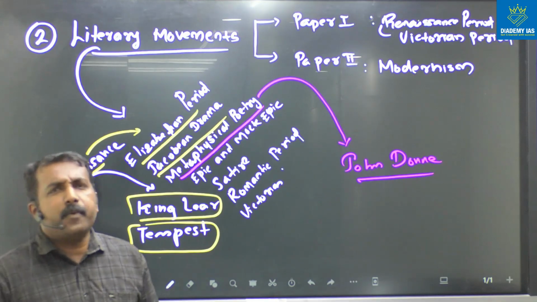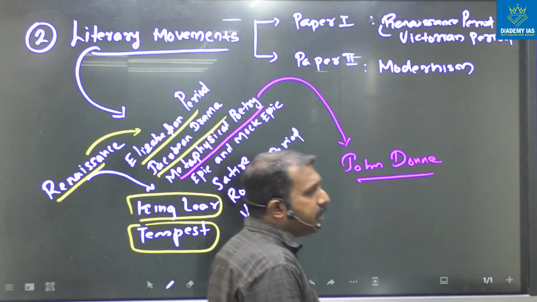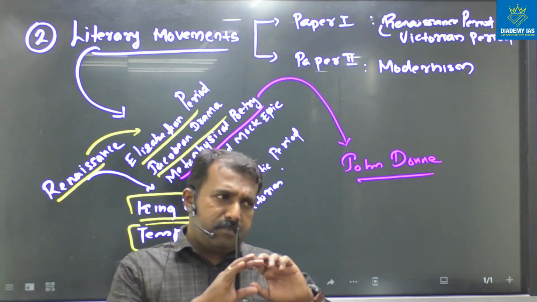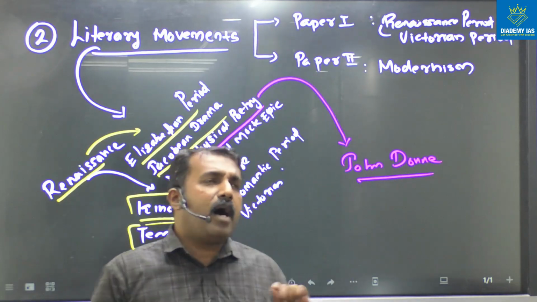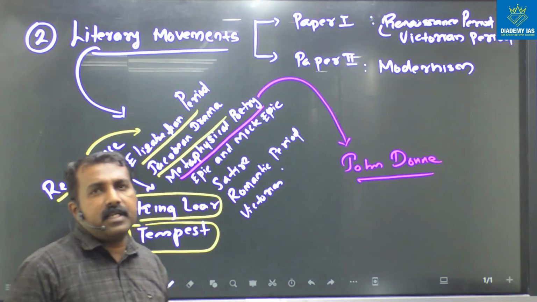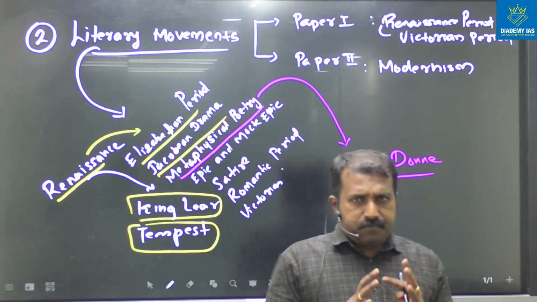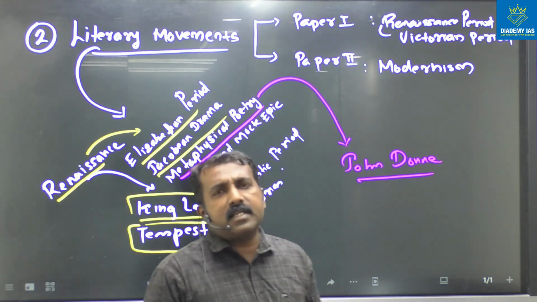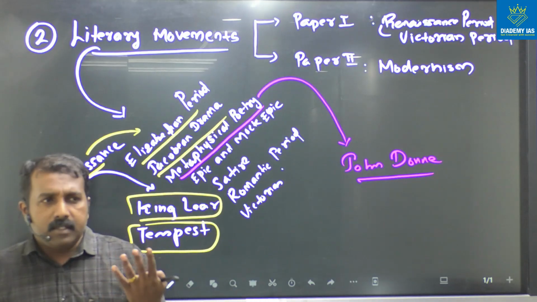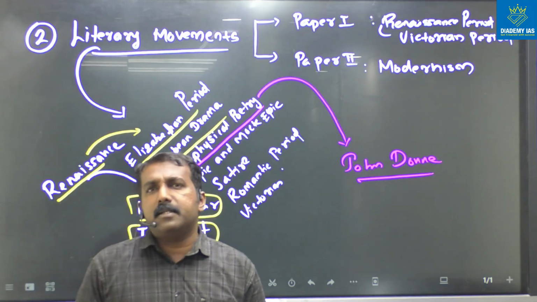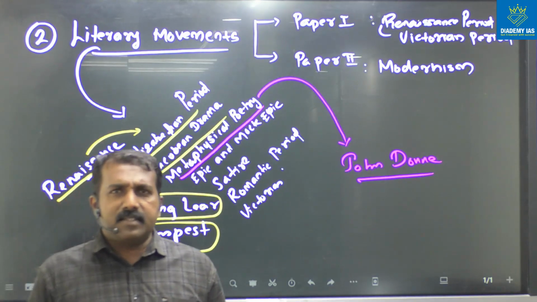So you have to prepare that first. Before reading John Donne, you have to read what metaphysical poetry is, what metaphysical conceits are, and what techniques were used in the metaphysical period, and how they represented the concepts of love, death, immortality, and salvation.